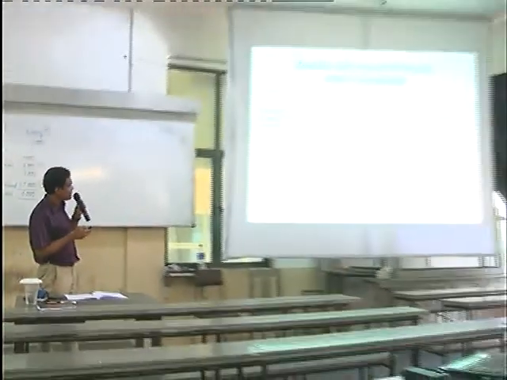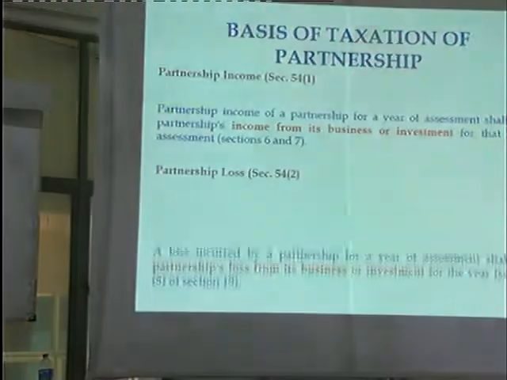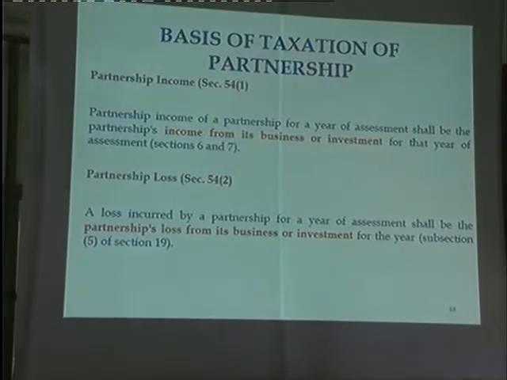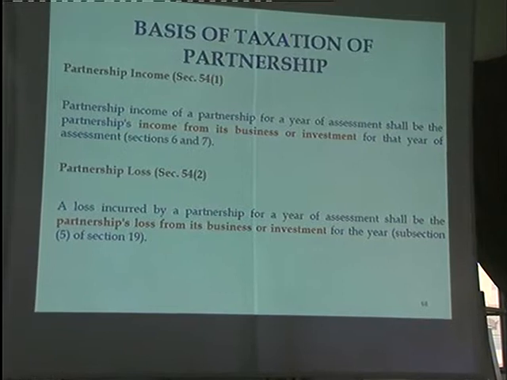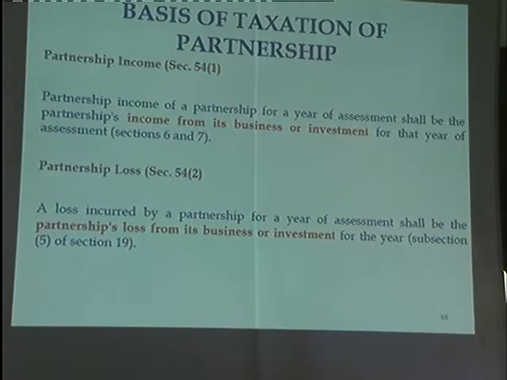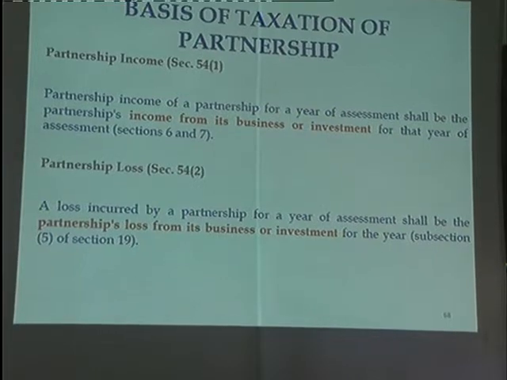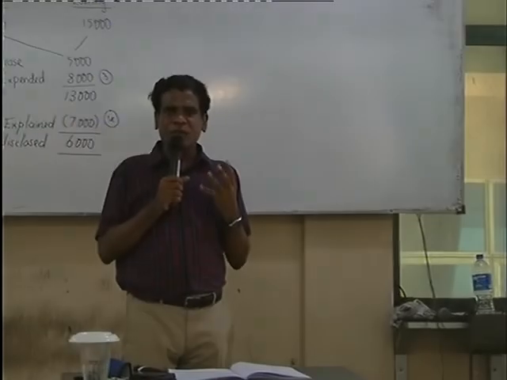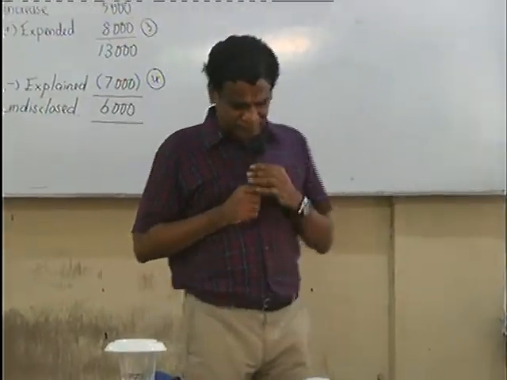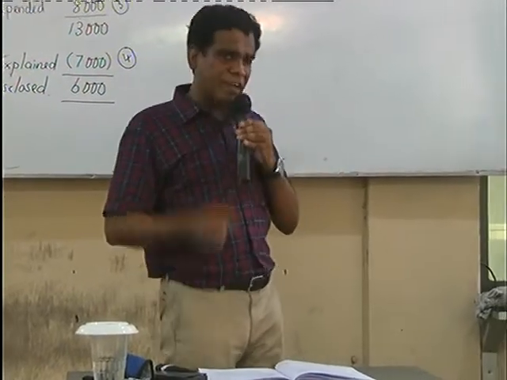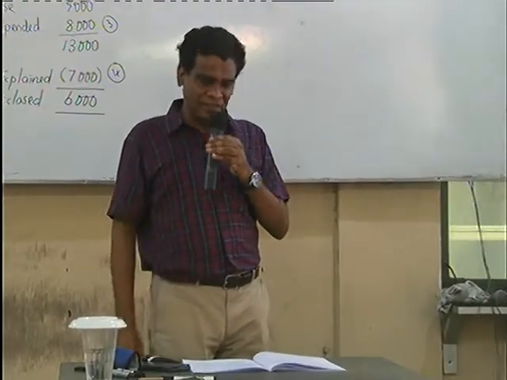Adjusted profit, in other words. Partnership loss is a business loss or investment loss. Again, as per the rule of calculation, you apply the deductible expenses also. Therefore, remember in short, for business income or investment income or business loss or investment loss, the deduction rules will apply. You have to work it out as per the Inland Revenue Act. The only difference is you don't tax it in the hands of the partner, that's all.